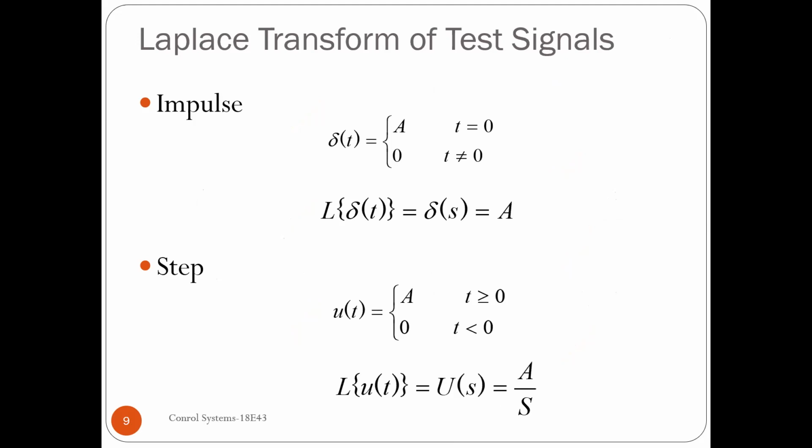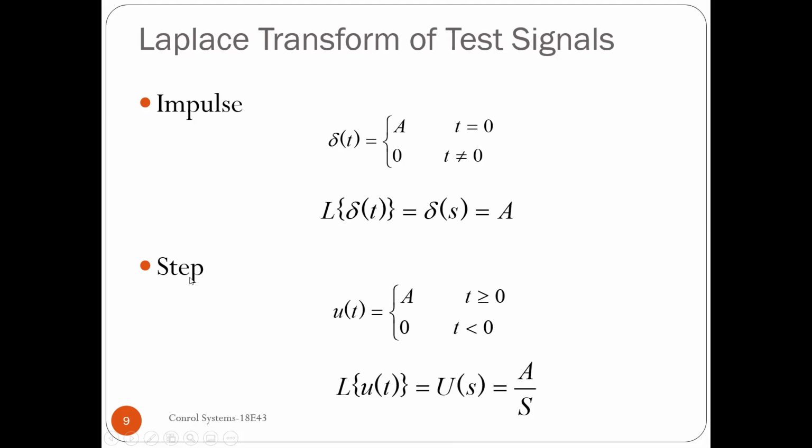So now we have to understand the standard Laplace transformation of these signals, because it's very important; without Laplace transformation we cannot have a transfer function design. The transfer function is very essential here to analyze the time domain response, or time response, of a control system. For an impulse, we have delta t, the mathematical representation we have already seen. The Laplace transformation of this impulse, delta s, will simply be a.